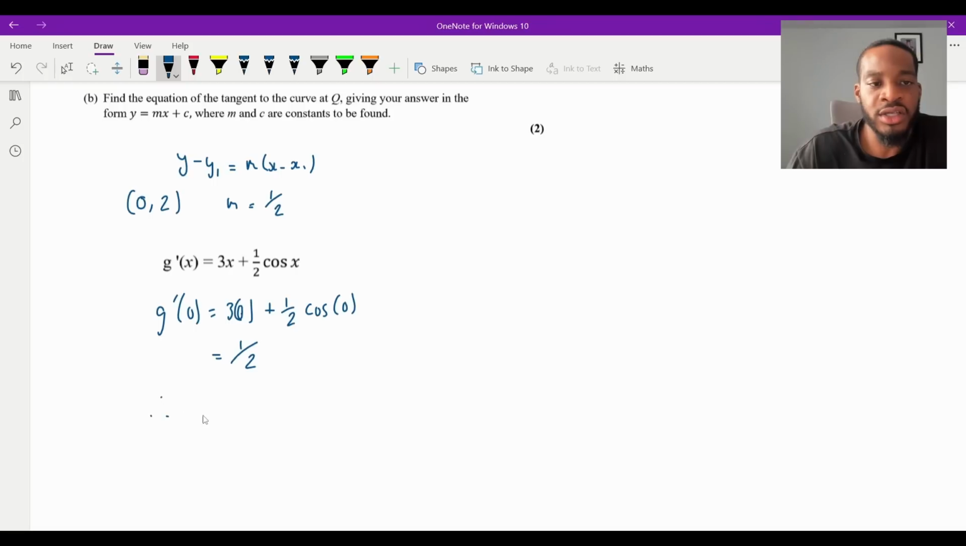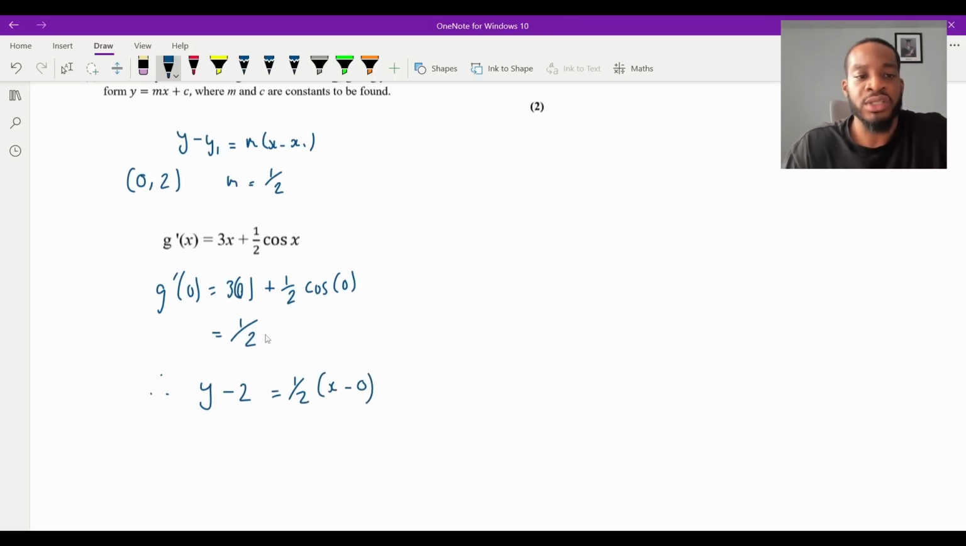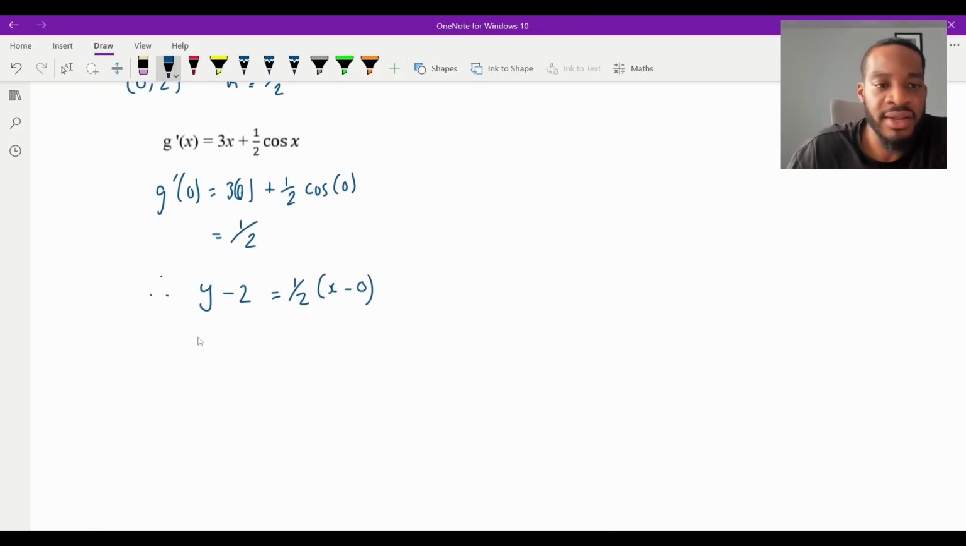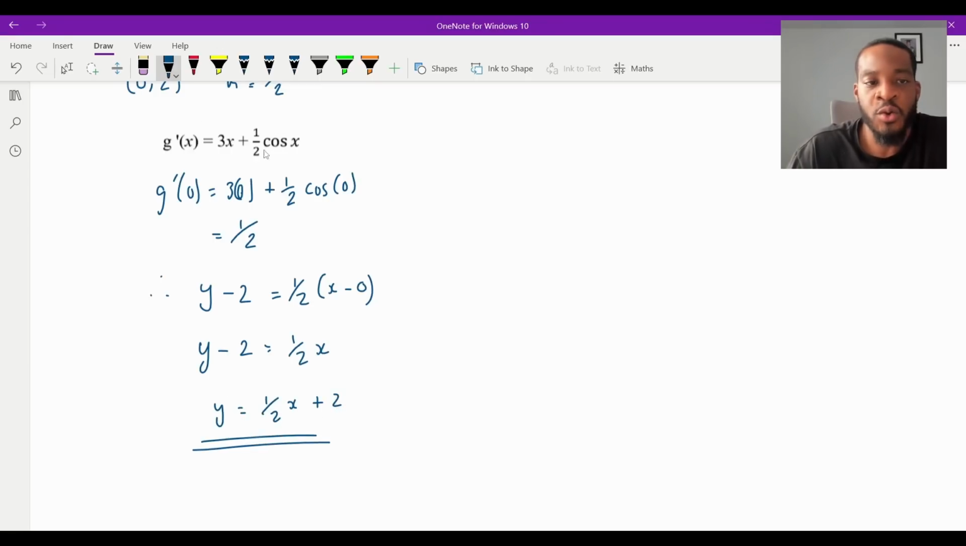So therefore, the answer is going to be y take away 2 is going to equal m, which is a half, times x minus 0. And we need it in the form of y equals mx plus c. So I'm just going to do all of that there. It's fine. So y minus 2 is going to equal 1/2 x, because that will just be 0. And then I'm just going to say y is equal to 1/2 x plus 2. To be fair, it's probably quicker if we do y equals mx plus c, but it doesn't matter. And yeah, that's it. Finished.